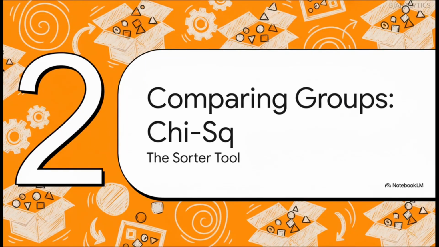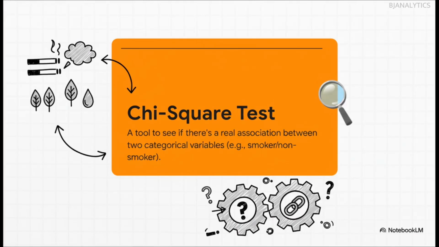All right, let's grab our first tool from the kit. This is the chi-square test, and I want you to think of it as your sorter tool. It's perfect for when you've got data you need to organize into different groups and you want to see if anything surprising stands out. So what does that really mean in plain English? Well, chi-square helps us look at categories, things you can count and put into neat little groups, and ask a simple question. Are these two things related? Is there a real link between them, or is what we're seeing just random chance?